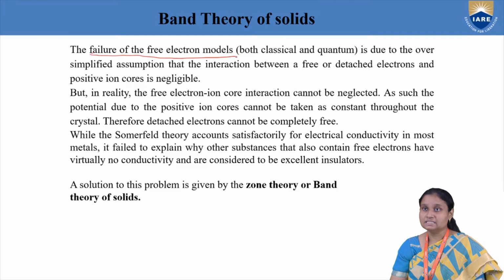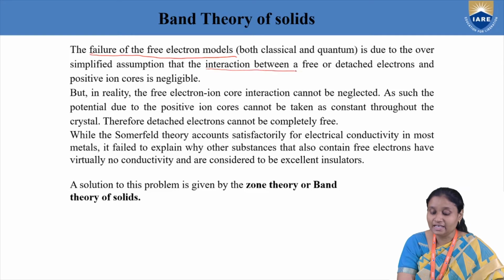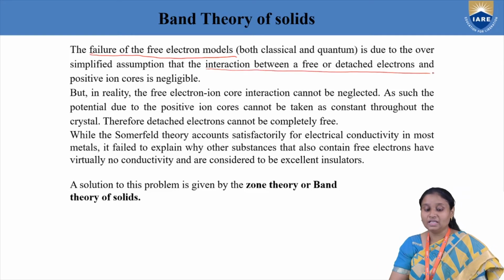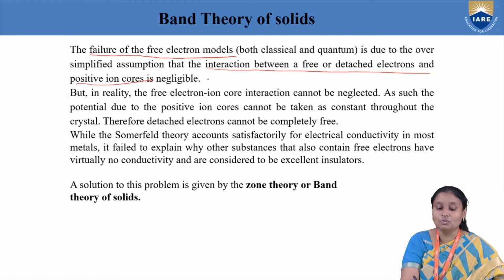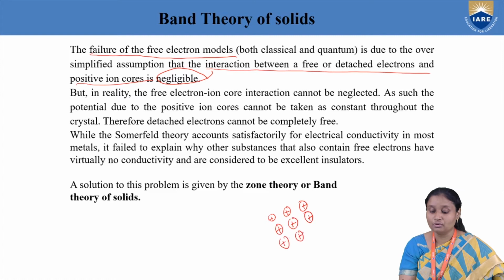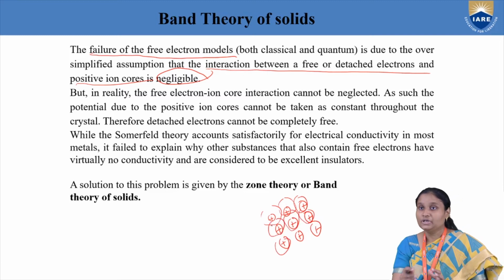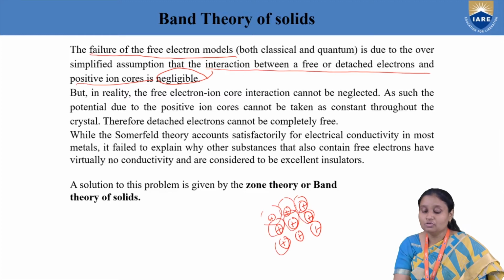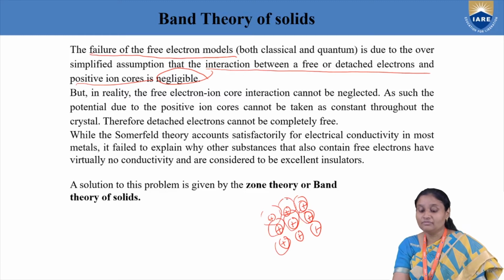If we take both our classical and quantum theories, the main thing we have seen here is they have neglected the interaction between free electrons and the positive ion core. As I told you, we have positive ion cores. This cluster of positive ions is called the positive ion core, and we have our free electrons. Here they have not taken into consideration the effect of this positive ion core on these free electrons, which we have neglected in both classical and quantum theory.